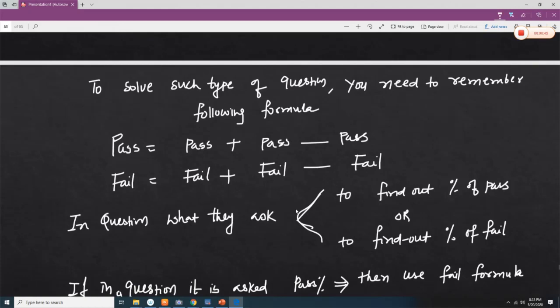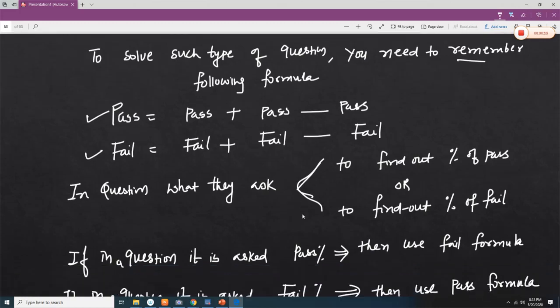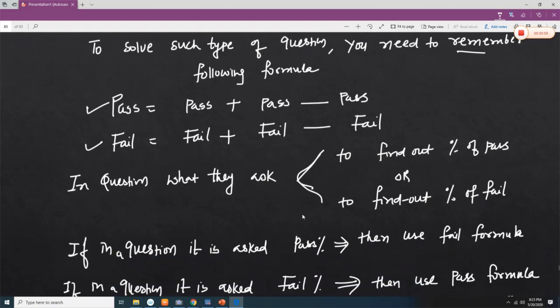To solve this type of question you need to remember the following formula. Pass is equal to pass plus pass minus pass, and fail is equal to fail plus fail minus fail. Now if the question asks to find the percentage of pass, then you have to apply the fail formula. And if the question asks to find the percentage of fail, then you have to apply the pass formula.